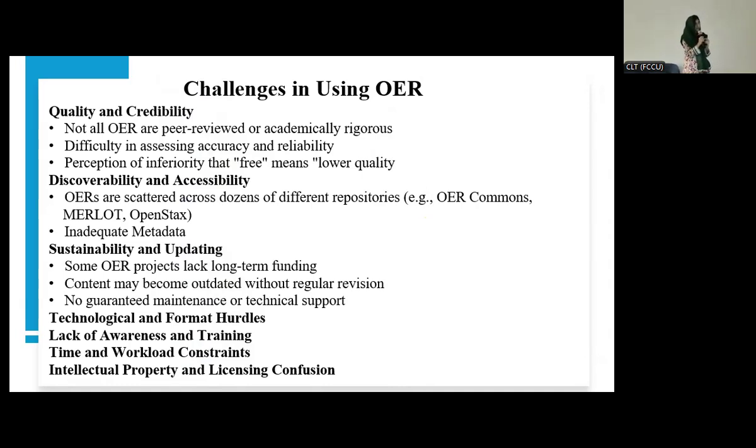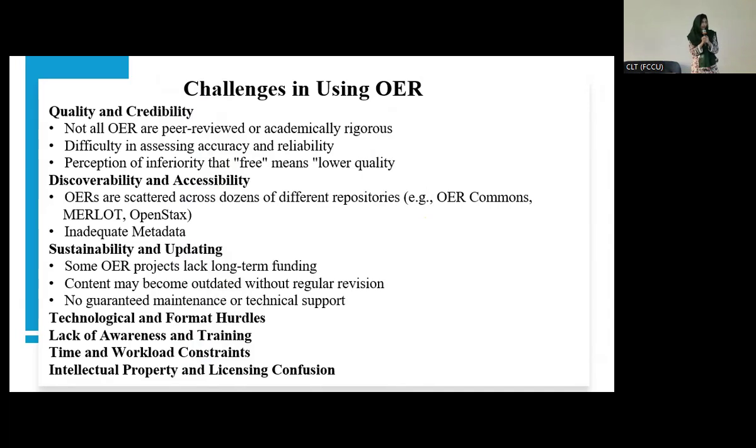And then we have the sustainability and updating issue. OER is a free source, and free sources mostly work on funding, right? So if there was funding available for the university and they started this OER project, and after the funding has ended, now who's going to update it? Because we have no sources to update the material on the OER platform, right? So this is why we have to face the sustainability and updating issue in OER. And content may become outdated without regular updating.